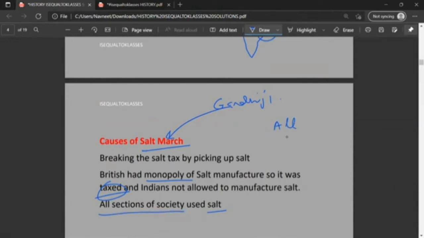Irrespective of your religion, caste or class, salt was used by all sections of society. It was used by every human because every human had to eat food, and salt was an important ingredient in food. So when you bought salt, tax was levied on it. This was why Indians resented the British, and Gandhiji purposefully picked up salt because he wanted to unify all the Indians.